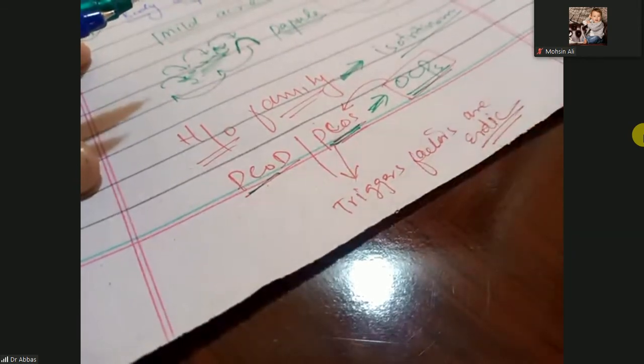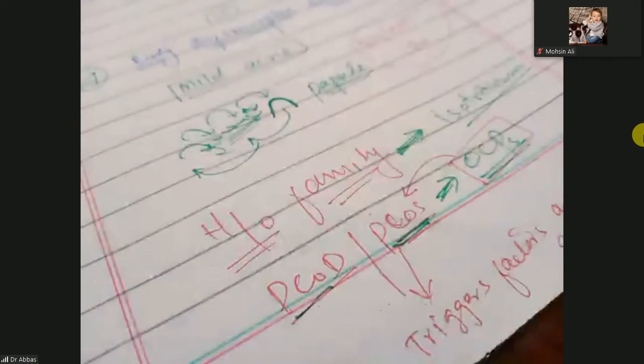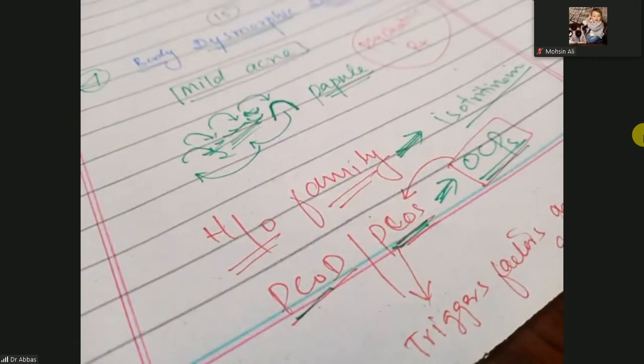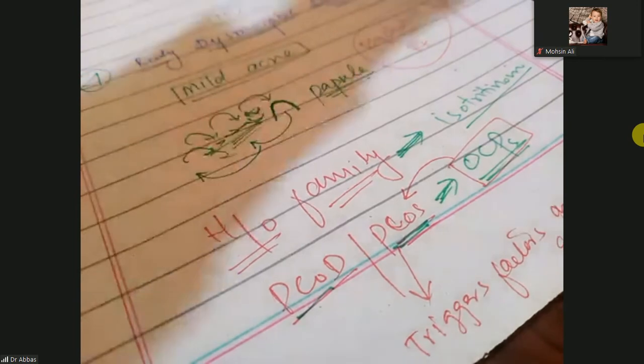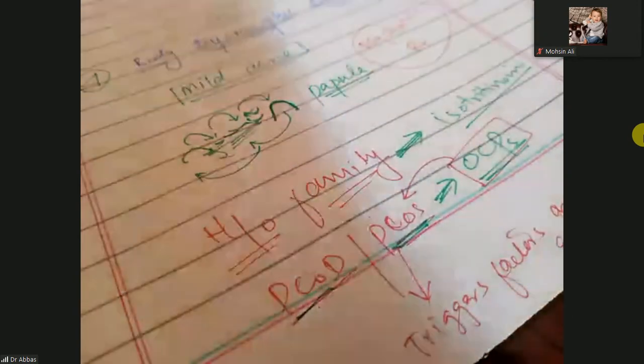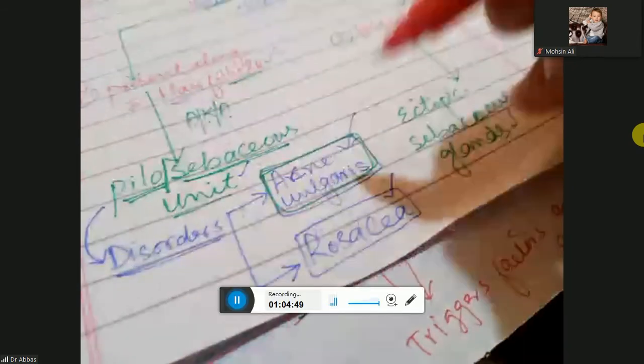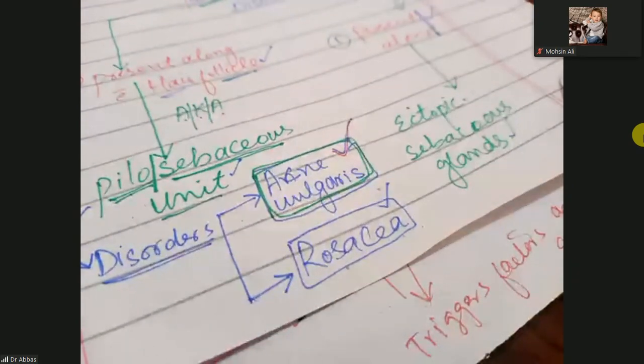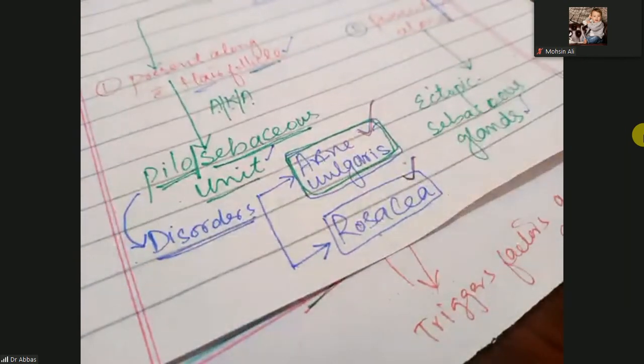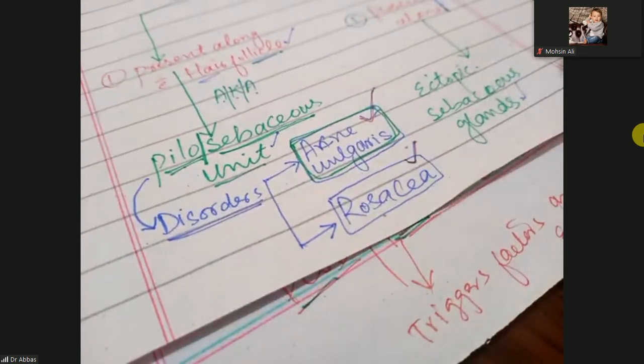Okay, so this is somewhat what we have studied about acne. Next, at the start of the lectures I told you there are two types of disorders of the sebaceous glands. One is acne vulgaris, which you have completed, and the next one is rosacea. So let's discuss a few points related to rosacea. It is not a bigger explanation, just a few points. So the next disease is rosacea.